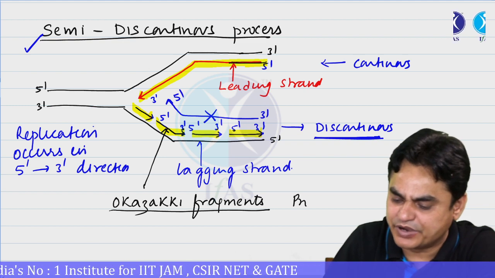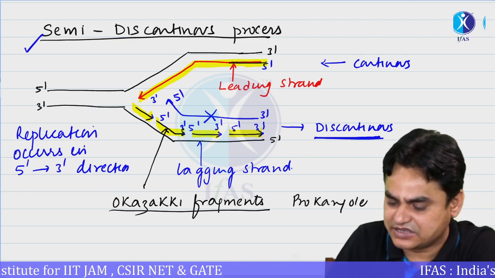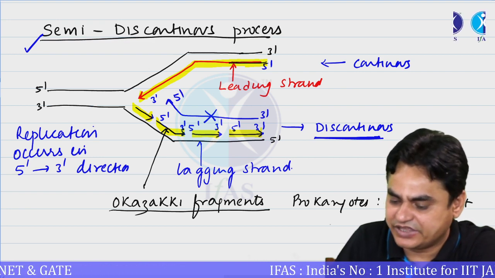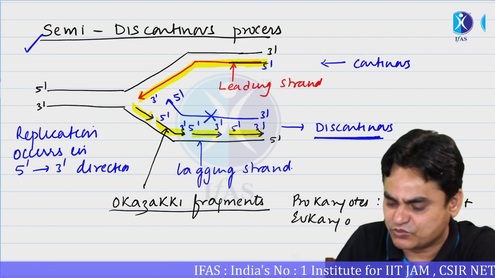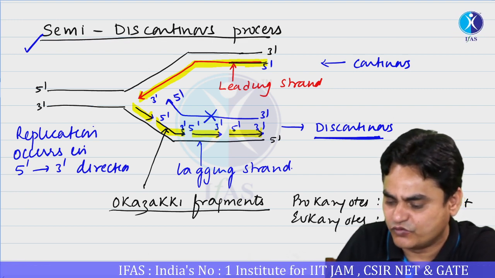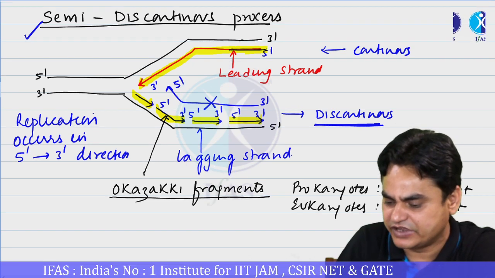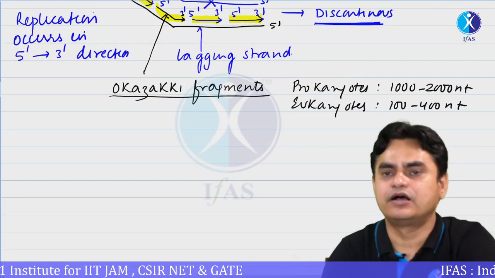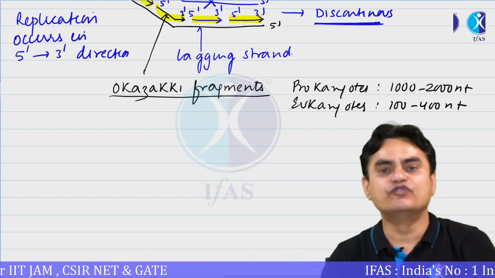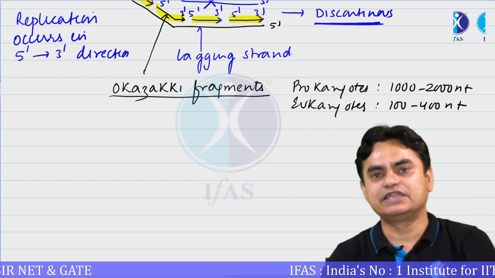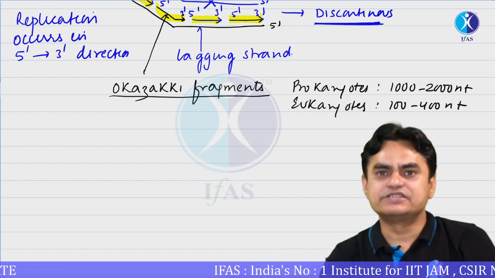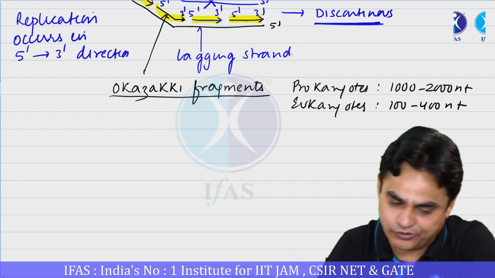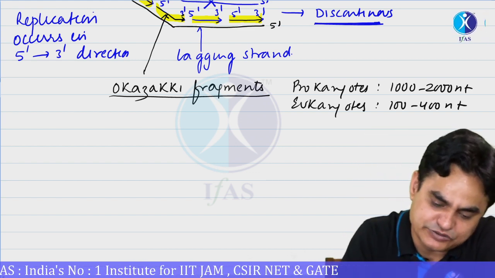In prokaryotes, these fragments could be comparatively very large. In prokaryotes like E. coli, they could be around 1,000 to even 2,000 nucleotides, while in eukaryotes they are comparatively much smaller, often around 100 to 400 nucleotides. So the point we can take from here is that Okazaki fragments are shorter in eukaryotes, ranging from 100 to 400 nucleotides, while Okazaki fragments in prokaryotes are comparatively longer, ranging from 1,000 to 2,000 nucleotides. Is it clear? So let's move to another point.